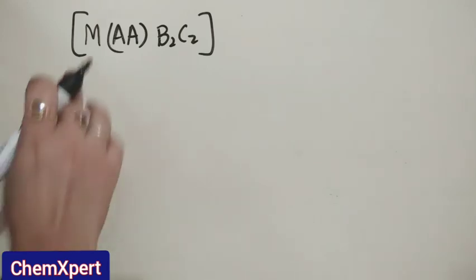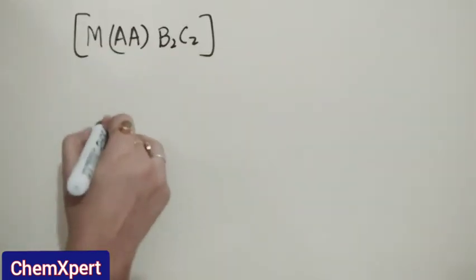Now the last type is MAAB2C2, where AA is the symmetrical ligand.